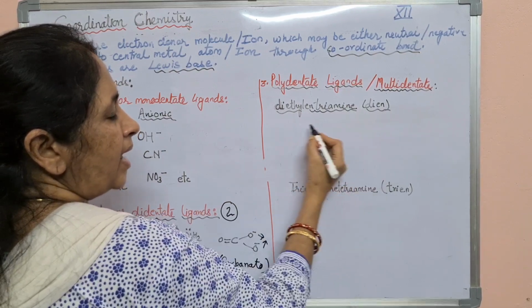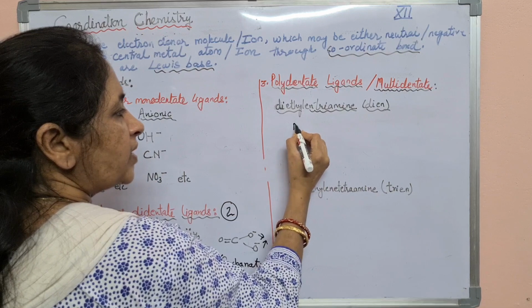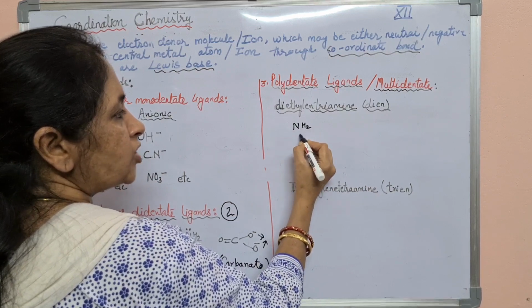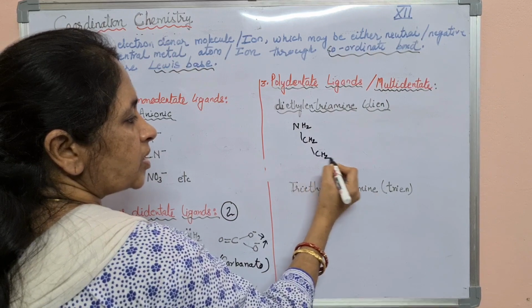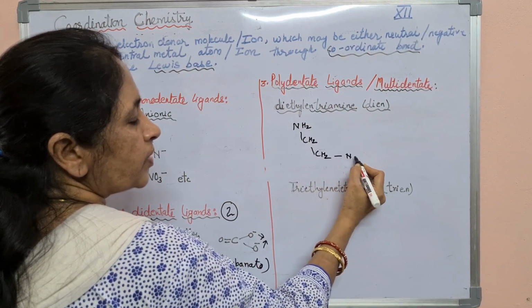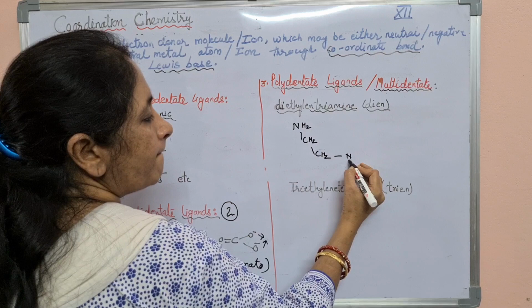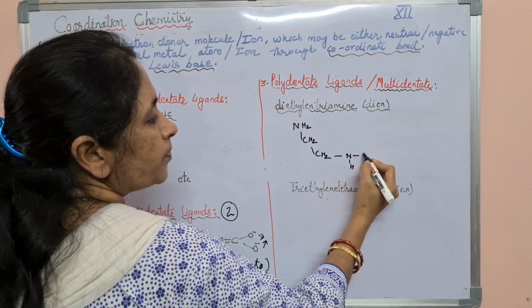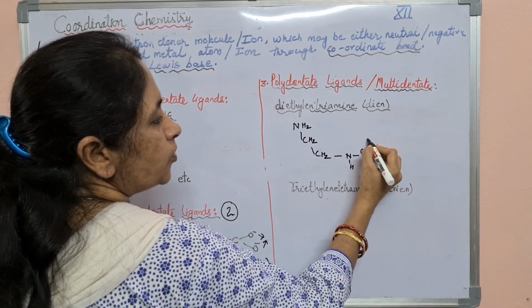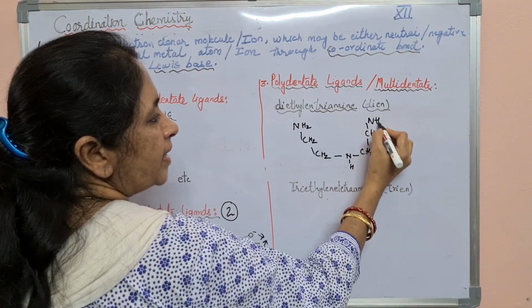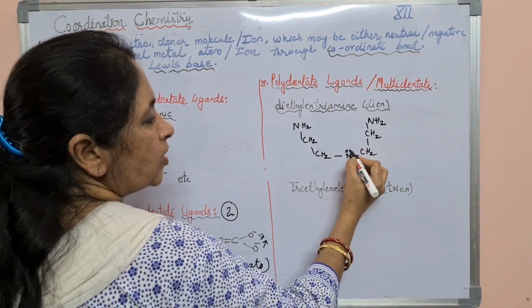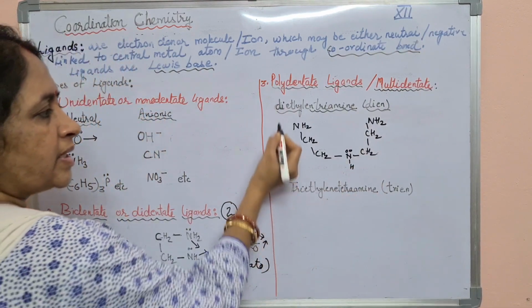Diethylene triamine. See the structure of this: NH2, CH2, CH2, here NH, then CH2, CH2 and NH2. So here on this nitrogen, a lone pair of electrons is present.